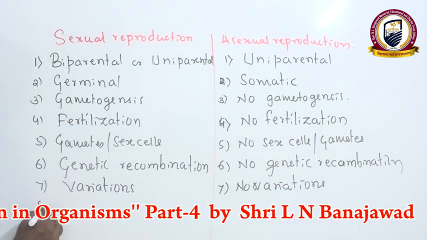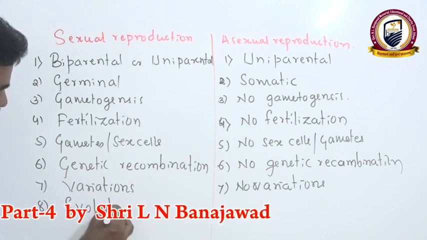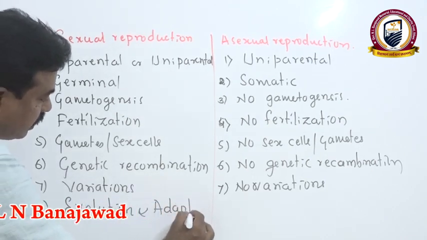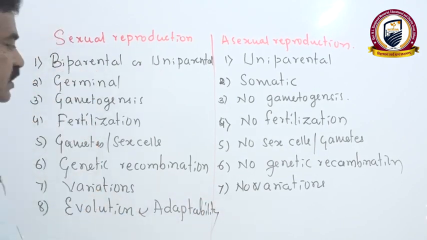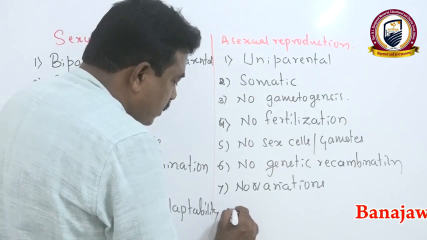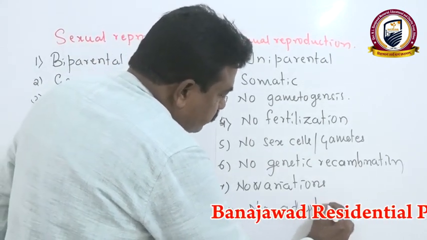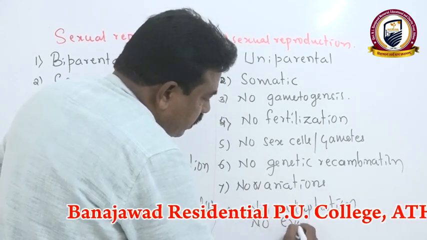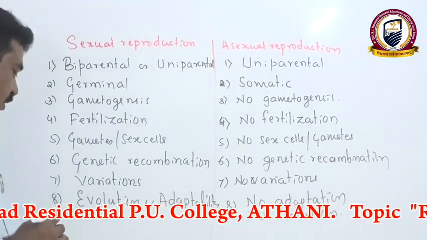Therefore, they have greater importance in evolution, and adaptability is more in sexually reproducing organisms. But here there is no adaptation as well as no evolutionary importance during asexual reproduction.